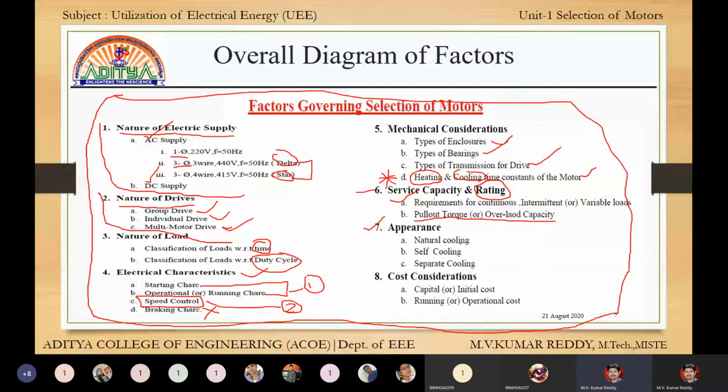Next one is appearance. Appearance is natural cooling, self cooling, and separate cooling. Next, 8th one, cost considerations. Cost considerations are capital or initial cost, and running or operational cost. These are the 8 important factors.